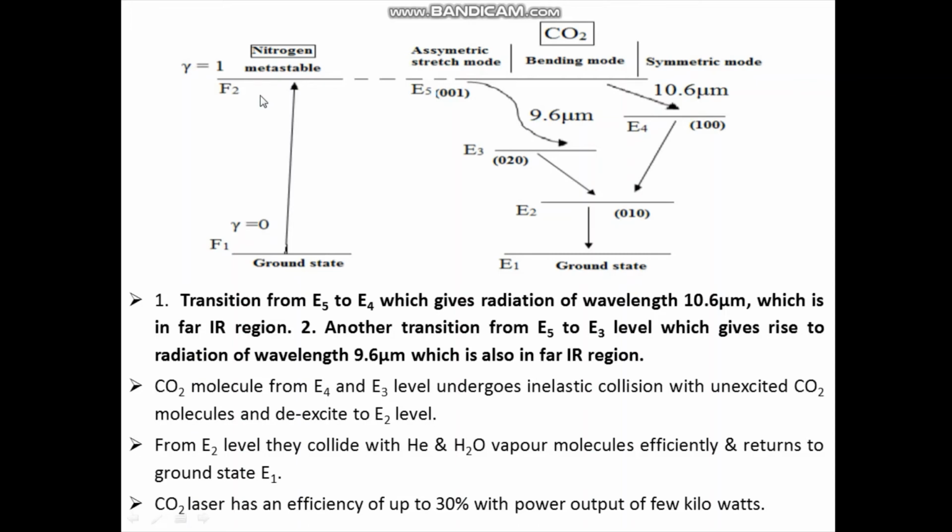And in second kind of collision, nitrogen in F2 collides with carbon dioxide molecules in the ground state. There is resonant transfer of energy. As a result, the CO2 molecules undergo transition from E1 directly to E5. At the same time, since nitrogen molecules in F2 lose their energy, they get de-excited and return back to the ground state.